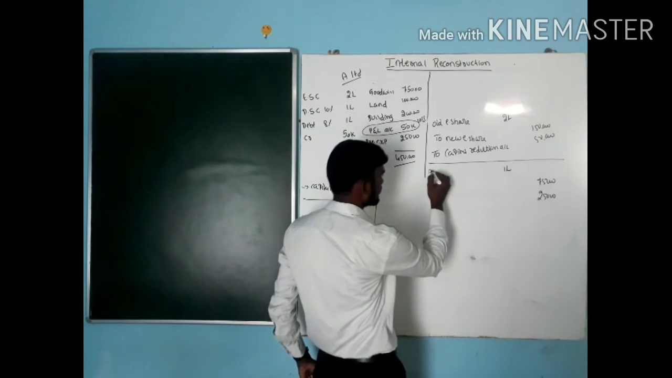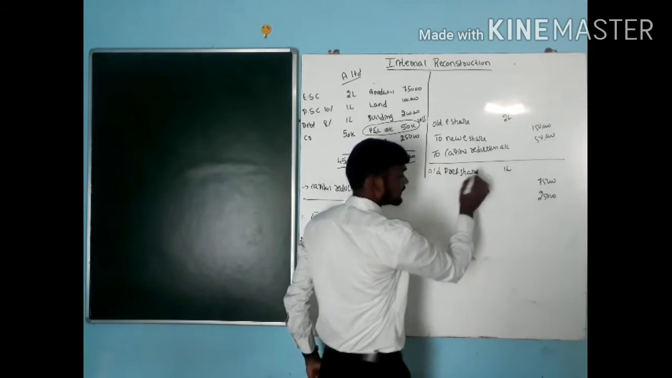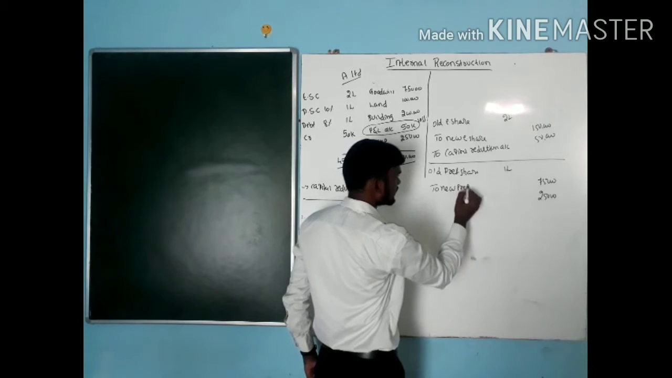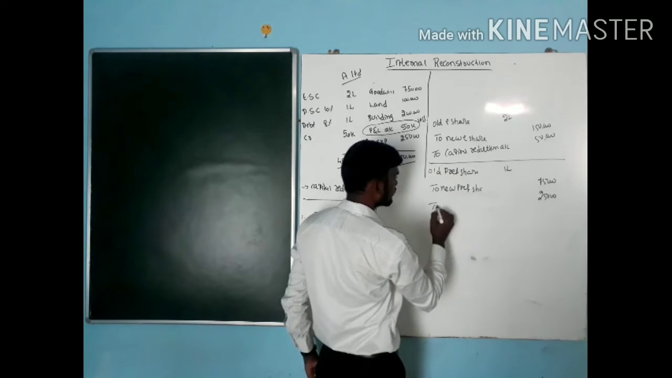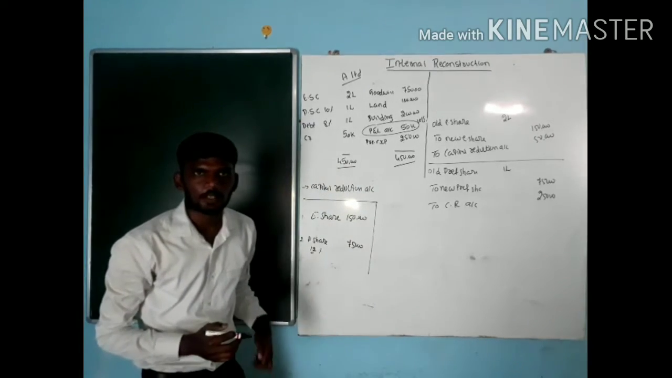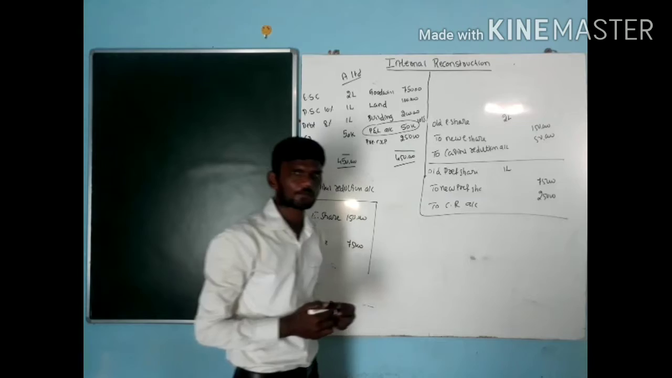Entry: old preference share capital account debit 1 lakh, new preference share capital account credit 75,000, capital reduction account credit 25,000. Right? This is the entry for the second one.